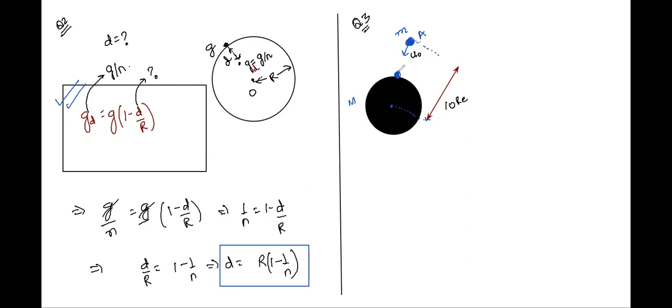Let's say this was point A, now it comes to point B. With what velocity has it hit the Earth? So this is the point of hitting, right? So it hits the Earth. Now we need to find out what its velocity is at this moment. Let's say its velocity is v. The question says it's v. So we need to find out with what velocity it hits the Earth.